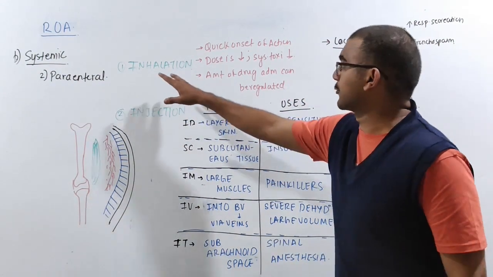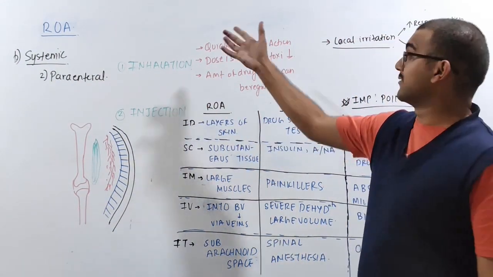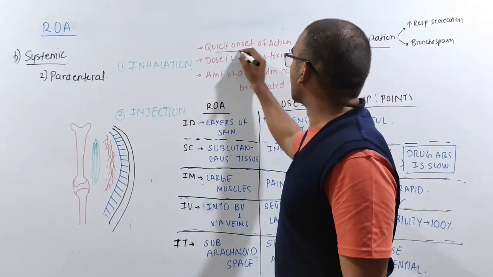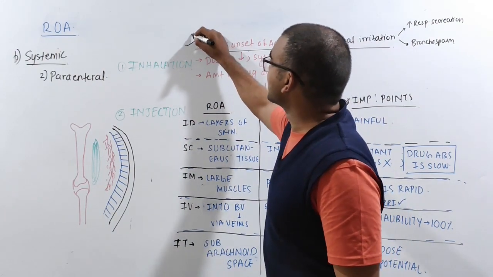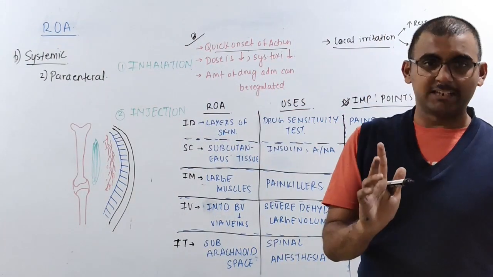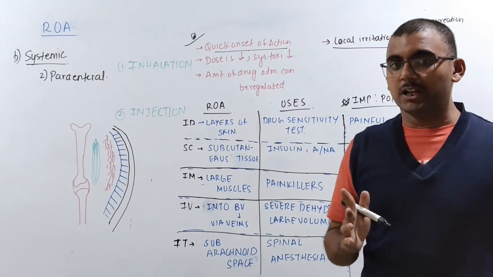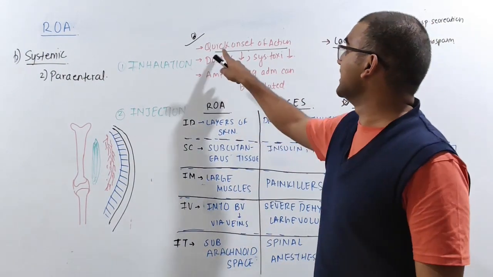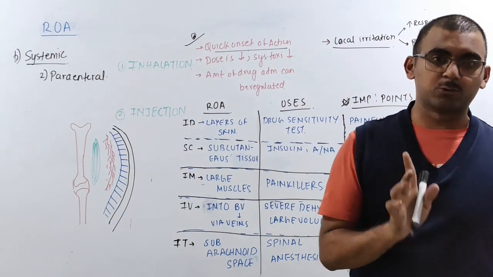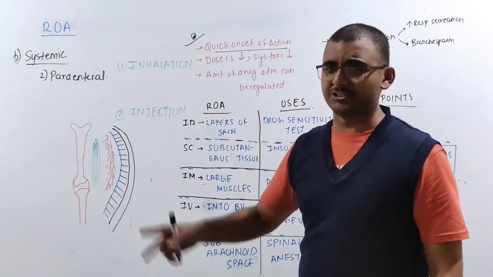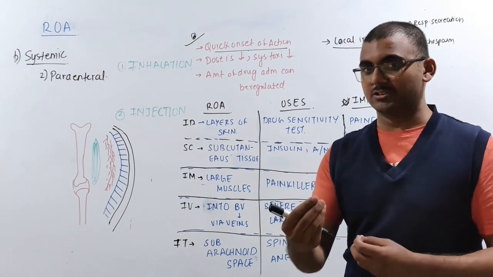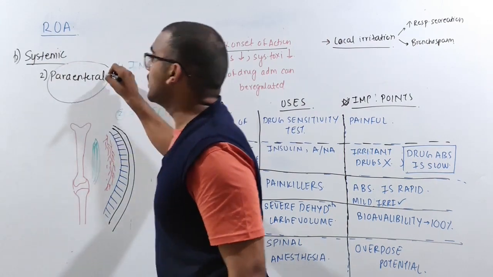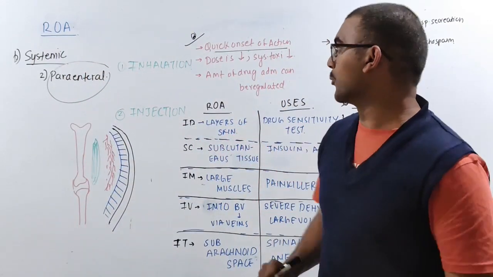So what is happening in the inhalation route of administration? What are the major advantages you are going to have? The major advantage is that you are going to have a quick onset. We have been discussing the systemic routes of administration, especially your parenteral route. If you compare your enteral route and parenteral route, the quick onset of action is seen in the case of your parenteral route. It will be your injection, your inhalation, your transdermal. The quick onset of action is given by your parenteral route compared to the enteral route of administration. Okay, I hope that is clear.